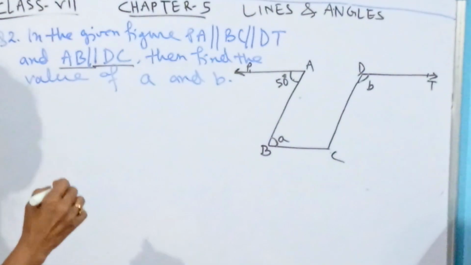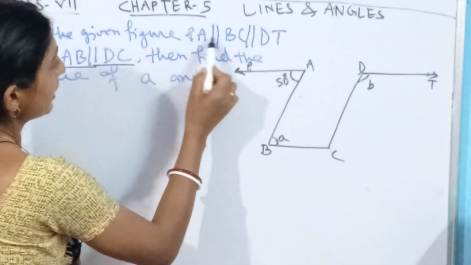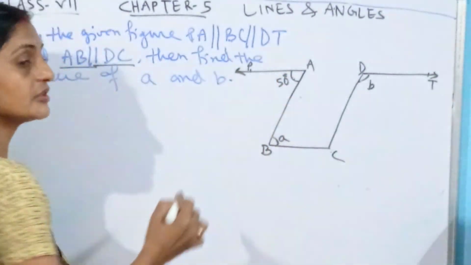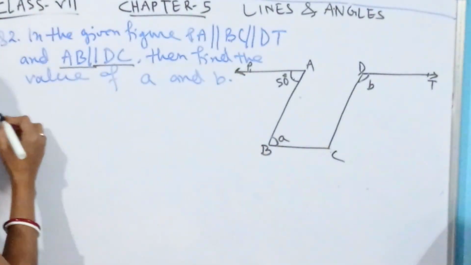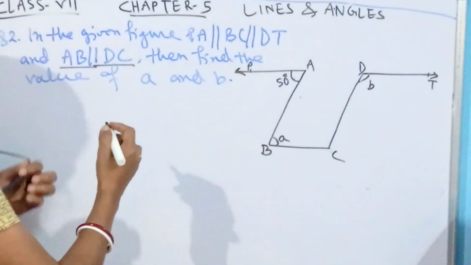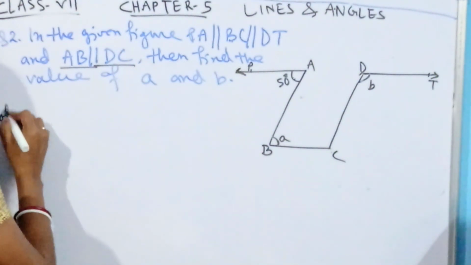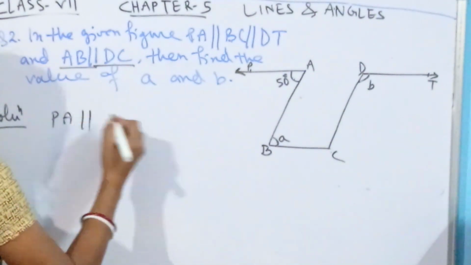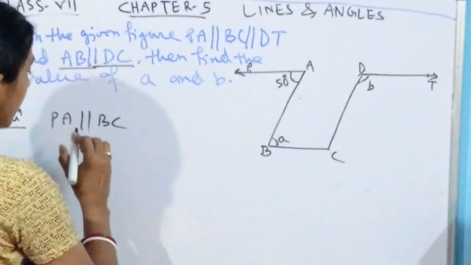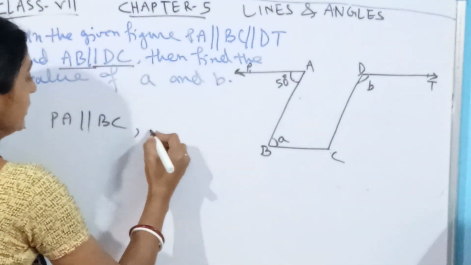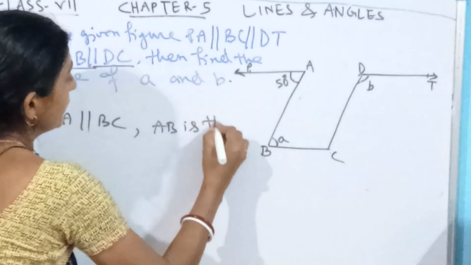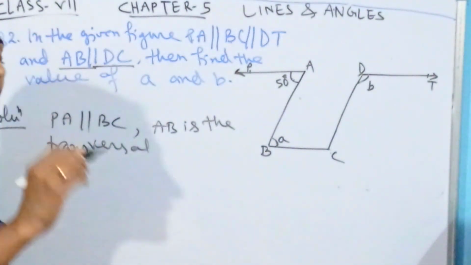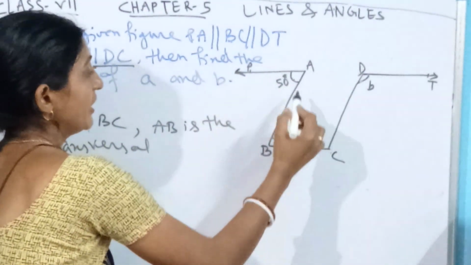See, here what we can consider in the first part, it has given PA is parallel to BC. This is PA and this is BC. So we can consider AB as the transversal. These two are the parallel lines. So I can write in the solution: first one is PA, it is given PA parallel to BC, and we are considering that AB is the transversal.